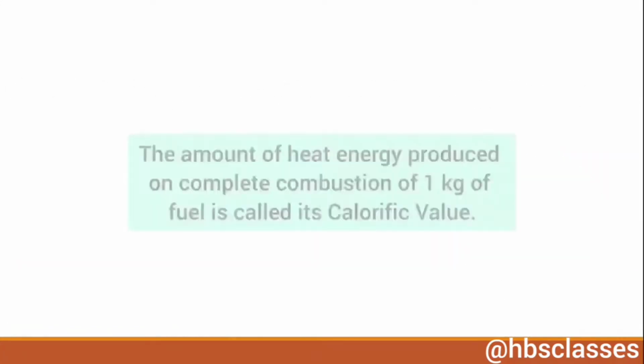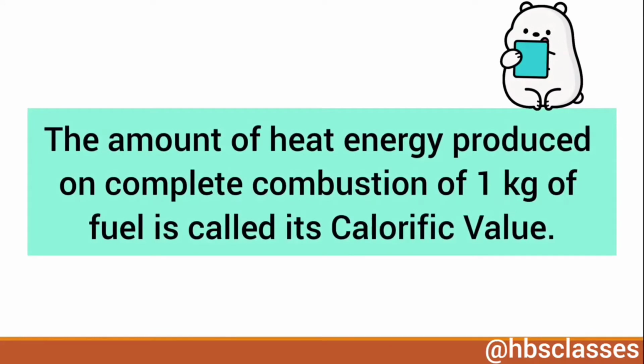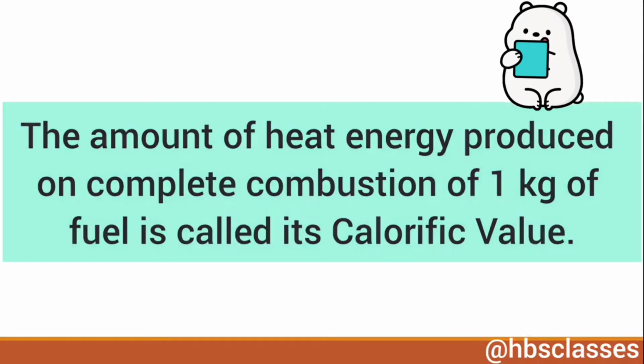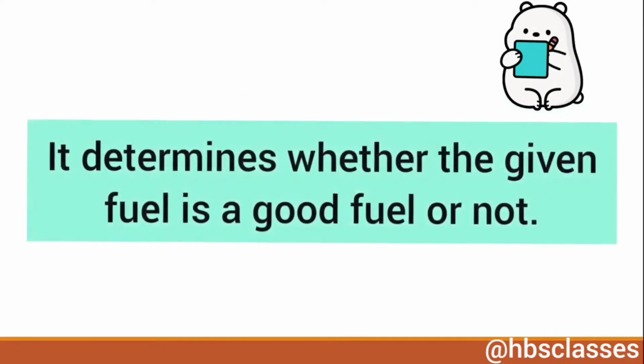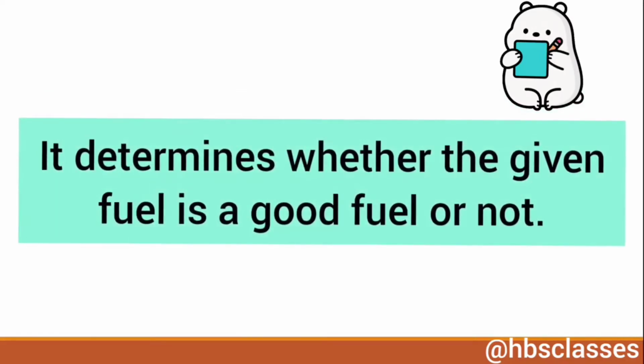The amount of heat energy produced on complete combustion of 1 kg of fuel is called its calorific value. The calorific value of fuel is expressed in kilojoule per kg, means kilojoule per kilogram. It determines whether a given fuel is a good fuel or not.